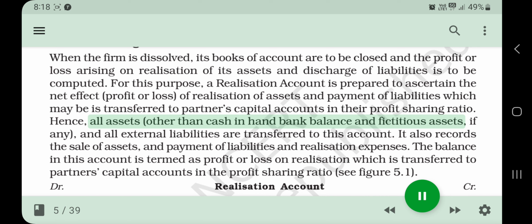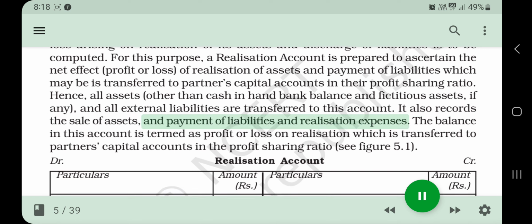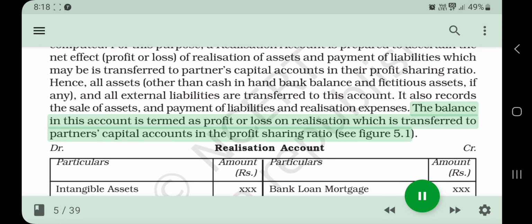Hence, all assets, other than cash in hand, bank balance and fictitious assets, if any, and all external liabilities are transferred to this account. It also records the sale of assets, and payment of liabilities and realization expenses. The balance in this account is termed as profit or loss on realization, which is transferred to partners' capital accounts in the profit-sharing ratio, see Figure 5.1.